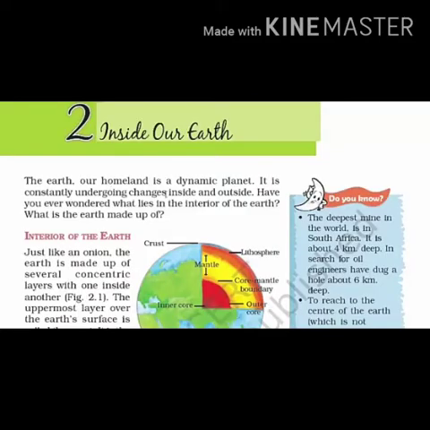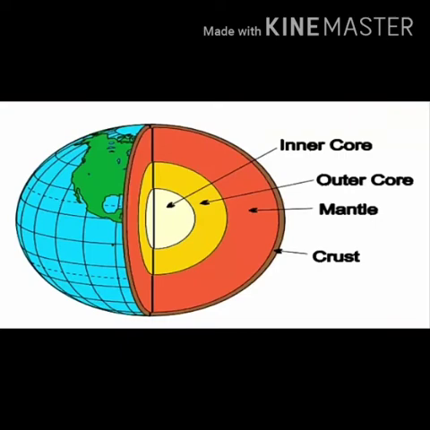There is always a constant change going on underneath our feet, that is, inside the Earth. We may not notice it from outside, but there is a constant change going on. So this chapter is all about the interior of the Earth. What is Earth made up of? What does it contain? Like what kind of rocks and minerals it has? So first things first, let's talk about the layers of the Earth.